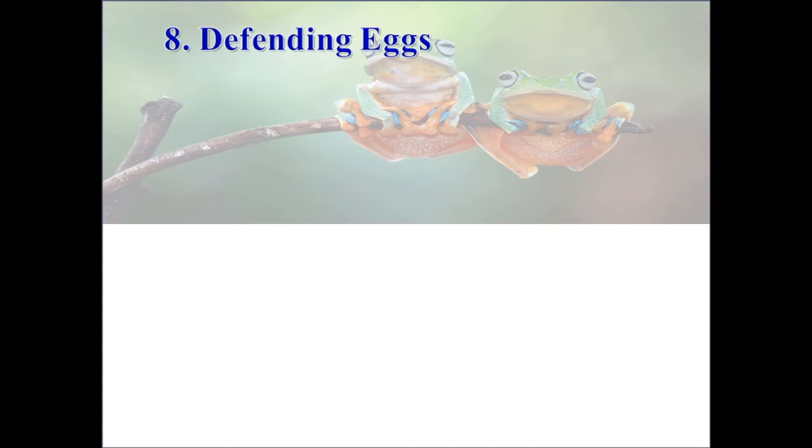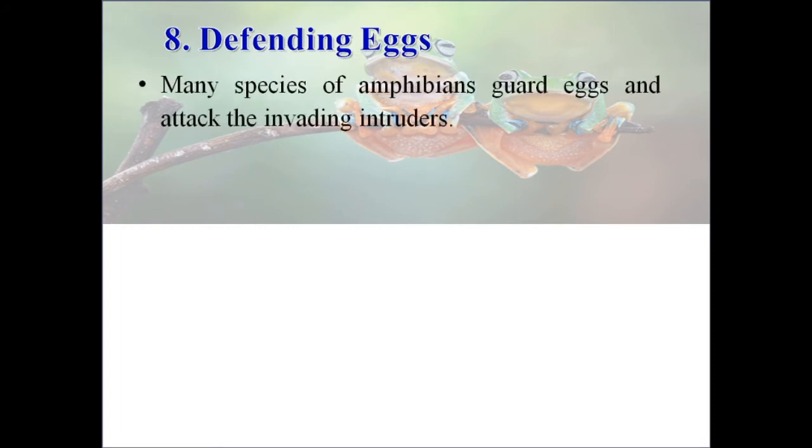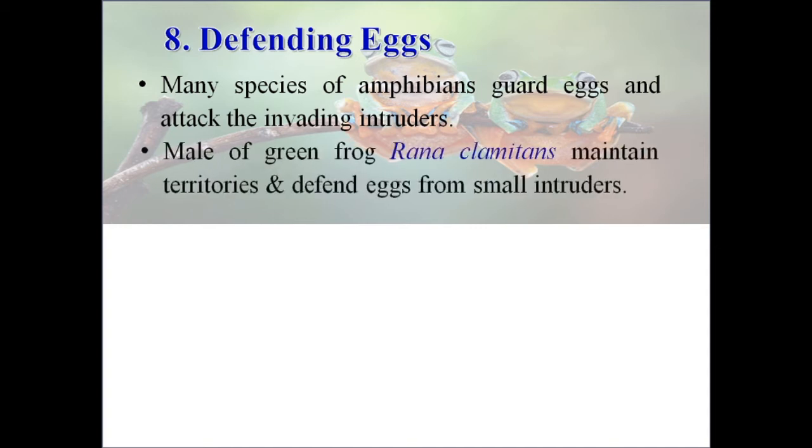Next method is defending eggs. Many species of amphibians guard eggs and attack the invading intruders. The male of the green frog, Rana clamitans, maintains territory and defends eggs from intruders.